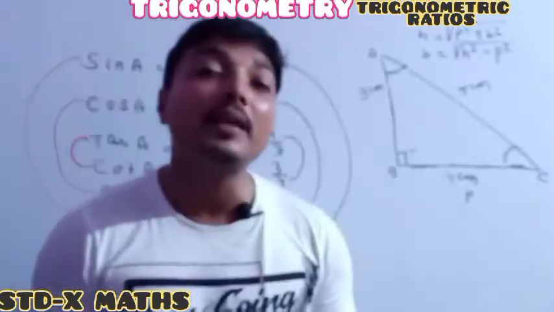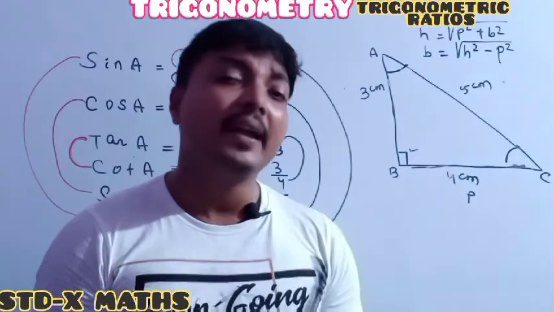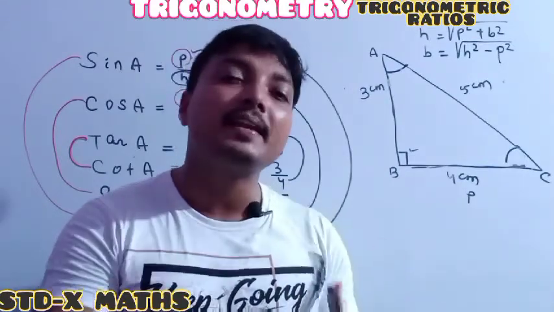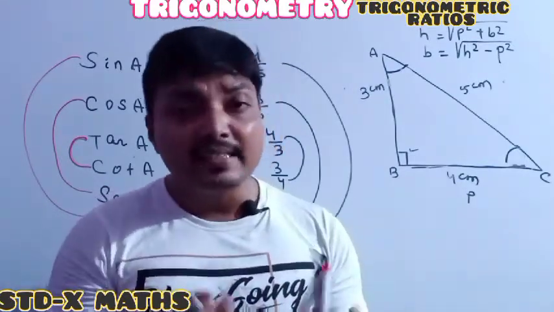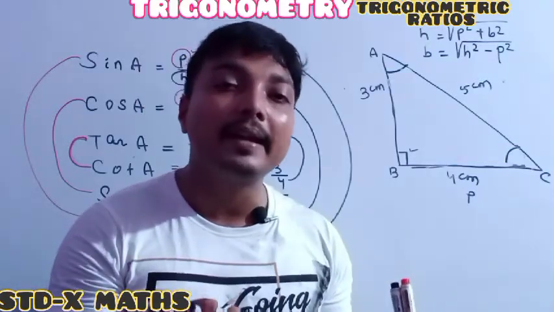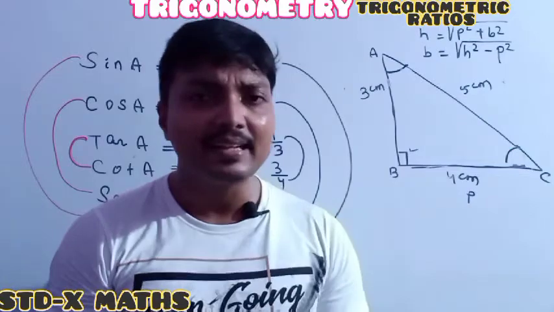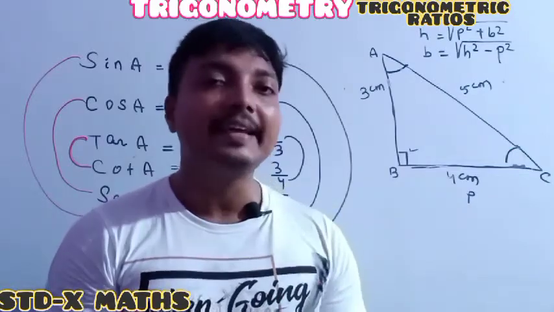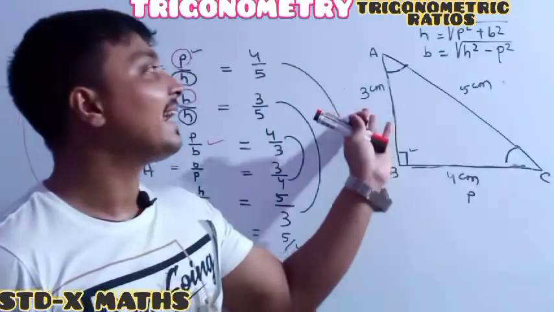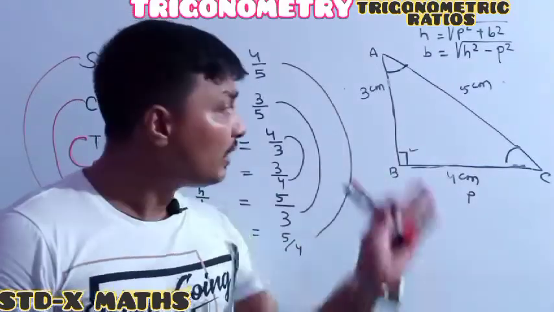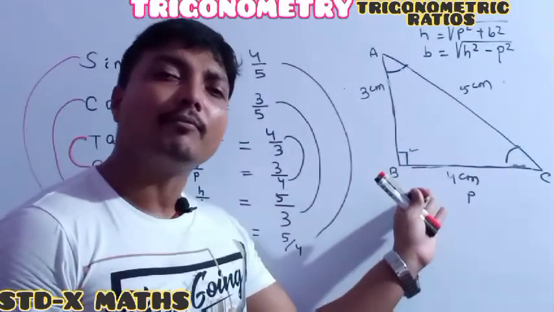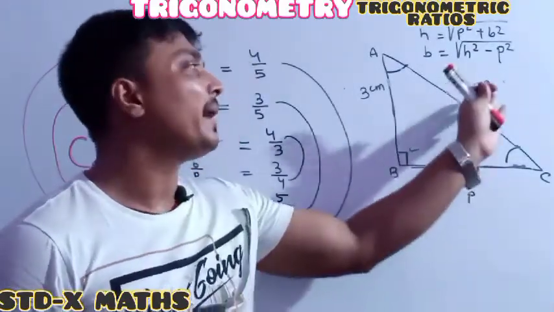So one thing is sure. In a right angle triangle, if 3 sides are given and it is asked to find the trigonometric ratio with respect to any of the acute angles, you can find it directly. Otherwise, whenever any two sides of the right angle triangle are given, by applying the Pythagoras theorem you can find h.